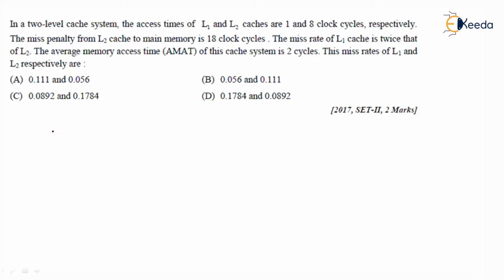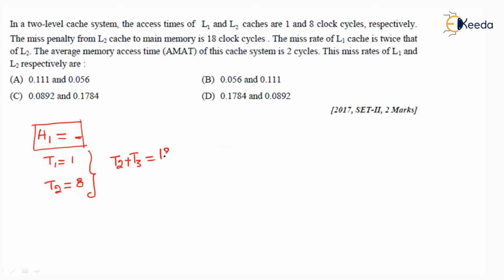The first thing is H1, the hit rate, which is not given, so we can't use the hit rate. T1, which is the L1 access time, is equal to 1. T2, which is the L2 access time, is equal to 8. T2 plus T3 is equal to, as given in the question, 18.